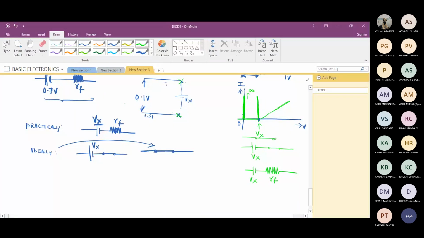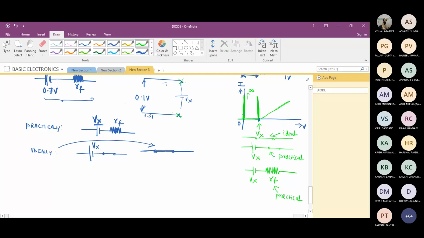This is the ideal case. Ideal means at zero, the current shoots up. This is the practical case. Practical, but not perfect. What I am trying to draw here is that at Vx the current shoots up, so it is not a perfect variation. So I have drawn it like this. And the third one is almost a perfect variation, a practical case, almost tending towards diode characteristics.